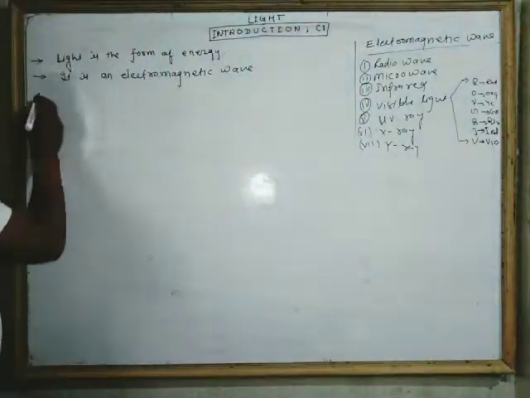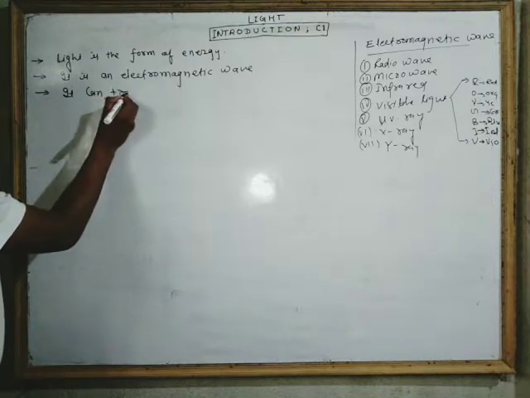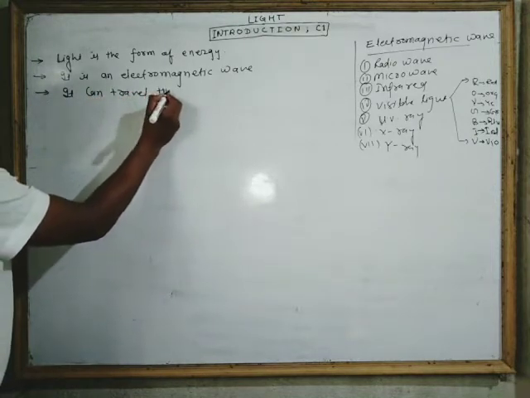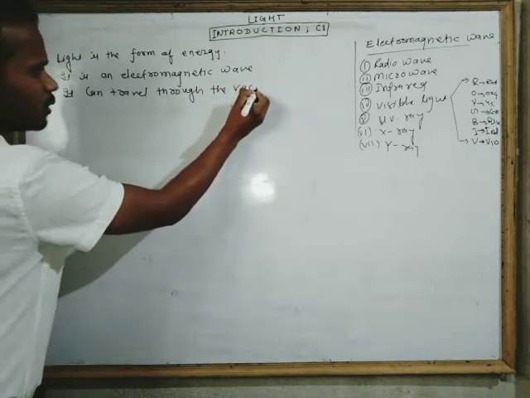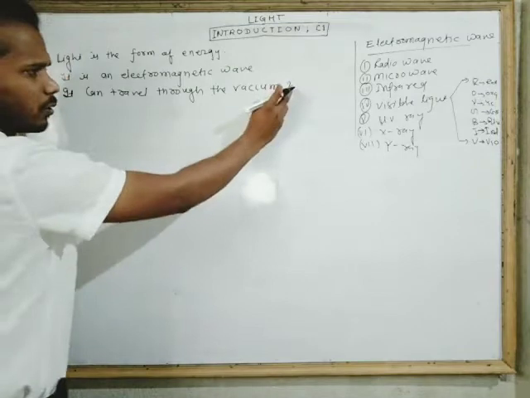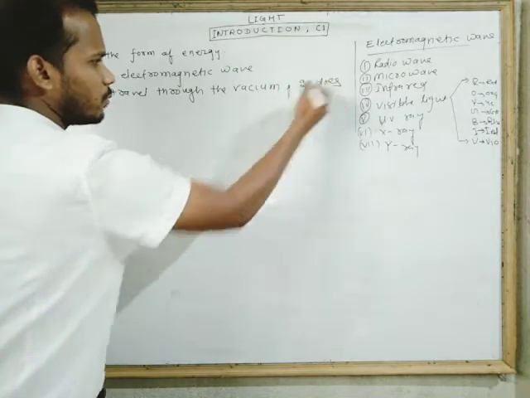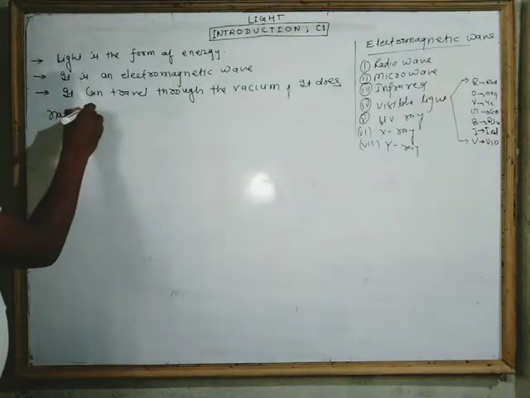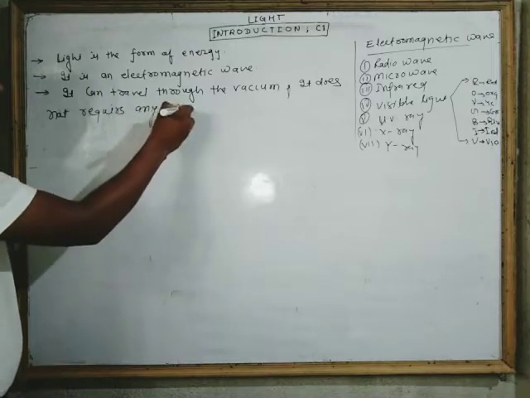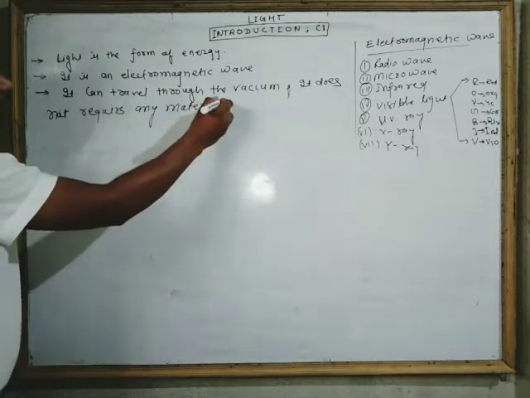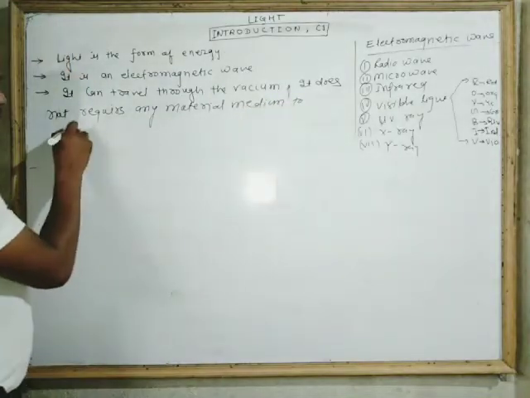So you can write: it can travel through the vacuum. What does it mean? It means it does not require any material medium to propagate.